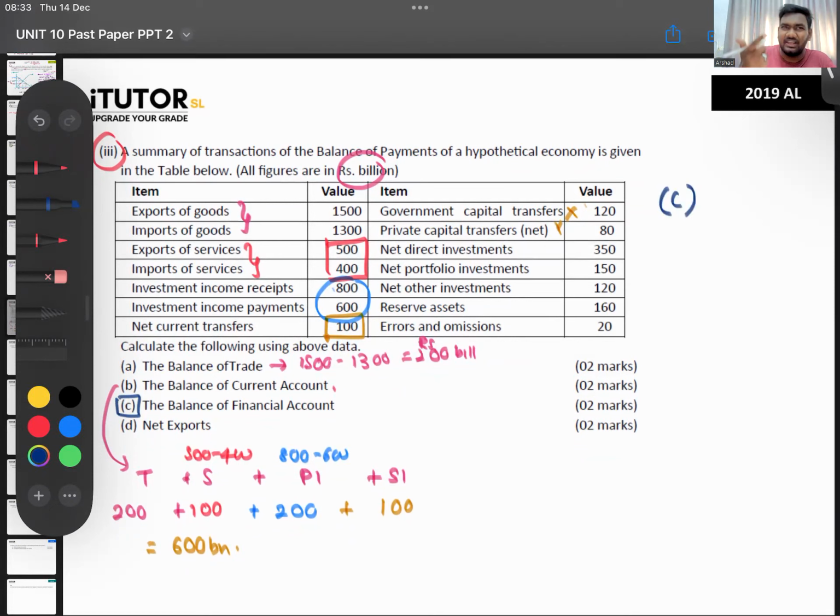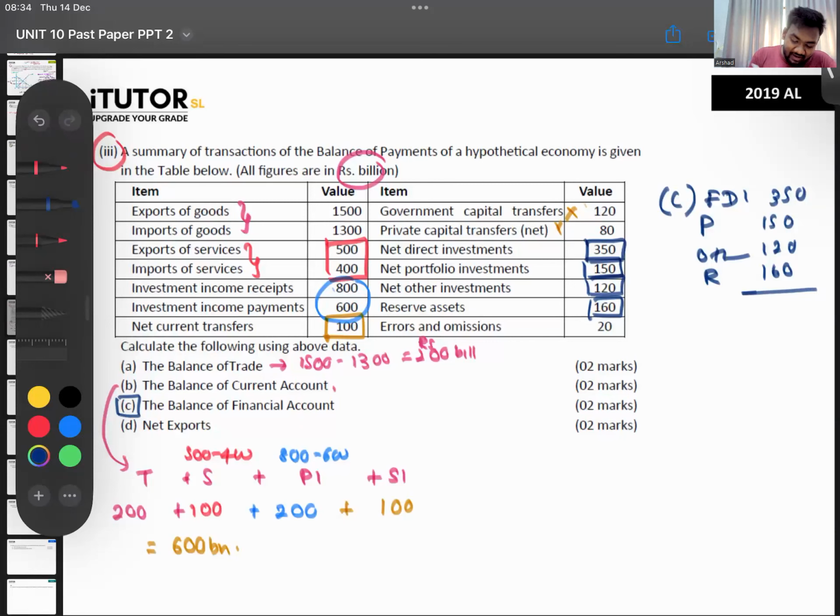Portfolio investment, foreign direct investment, other investment, other reserves. If there are derivatives, those. You see. Direct investment, net direct investment, that is foreign direct investment. How much is that? 300. And portfolio investment, portfolio 150. Net other investment 120. Reserve assets 160. Do we add errors and omissions? No, errors and omissions are not taken in the financial account. Errors and omissions you take if you're calculating your BOP overall balance. Here you don't have to take.